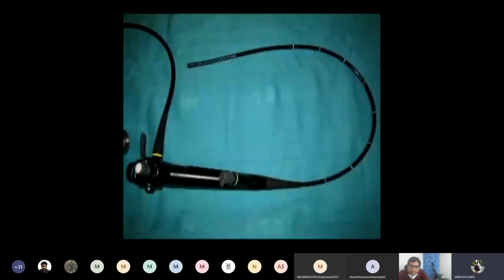The pediatric scope has a diameter of 2.2 millimeters without a working channel, which can accommodate a 3 millimeter internal diameter endotracheal tube. The 3.1 mm diameter endoscope can accommodate a 4 millimeter internal diameter endotracheal tube, with a working channel which is 1.2 millimeters in diameter.